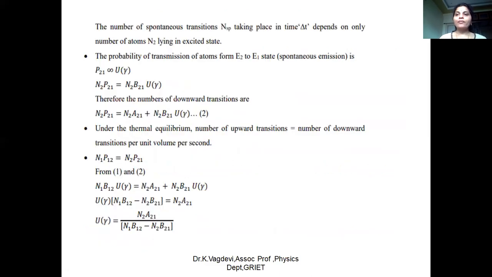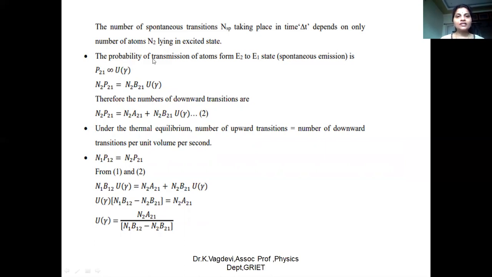But now, if we manipulate the system by creating the metastable state and so on, we can achieve the stimulated emissions, but stimulated emissions will always depend on the incident radiation. Now, the number of spontaneous transitions taking place in the time delta t depends only on the number of atoms N2 lying in the excited state.